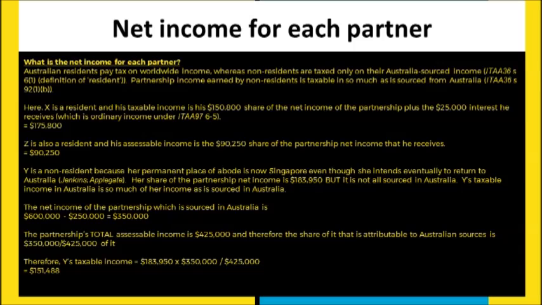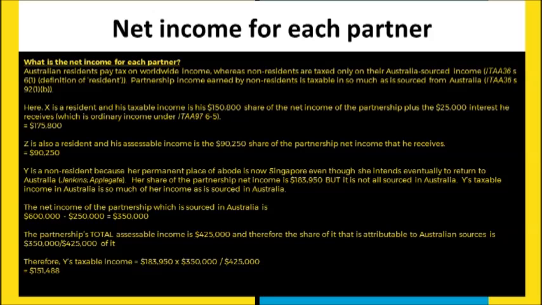So when we're calculating the net income for each partner, it's usually best to start with the easiest one. So, for example, Z is the easiest one here. Z is a resident, and has earned assessable income of the appropriate fraction of his share, based on the capital contributions in their partnership arrangement. And that comes out at $90,250.